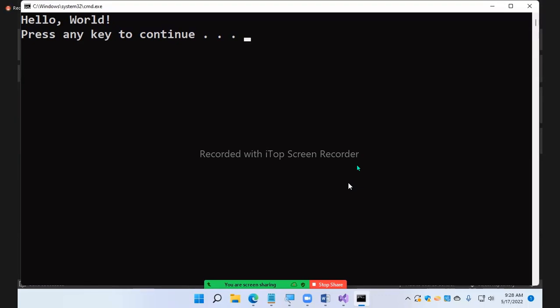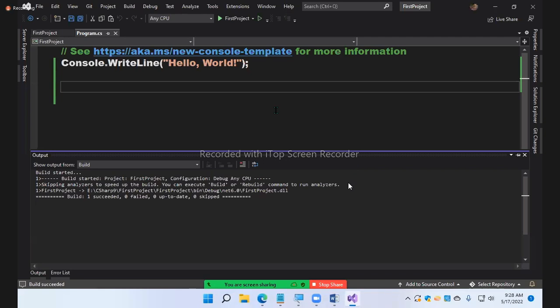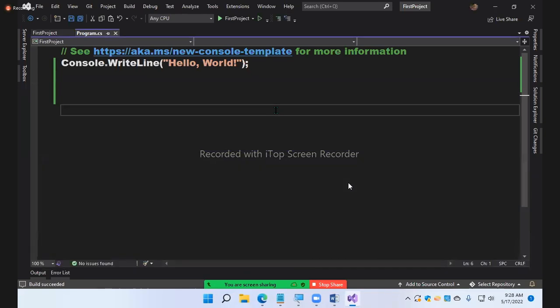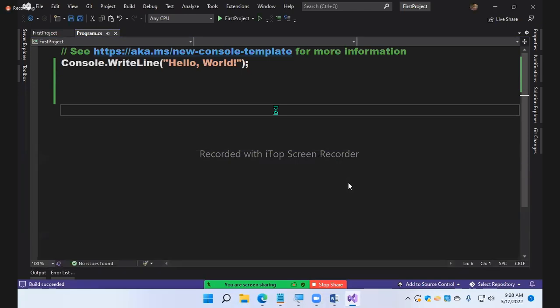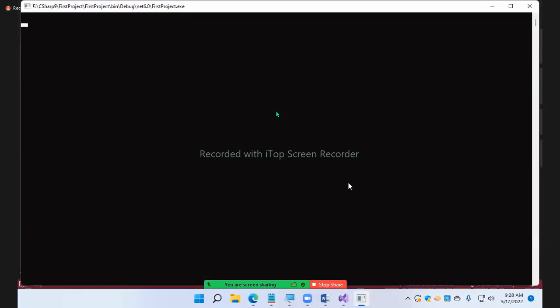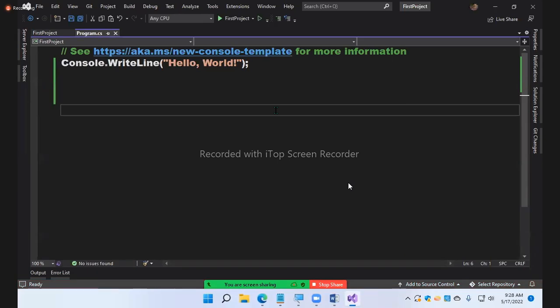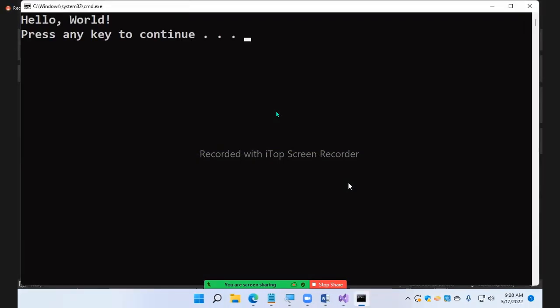Actually, we can run in 3 ways, guys. One is Control F5. Second one is F5. Okay, all of you concentrate on the screen, because the window will close before you see the output. Just put your concentration on that. This is F5, not Control F5, just F5. It will compile the project and open the window. Before you see the output, the window will close off. That is basically called F5. The difference between Control F5 and F5 is, when I use Control F5, it will show you a message on the screen. What is the message?